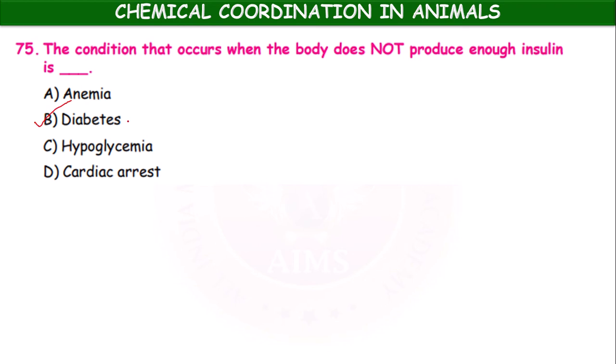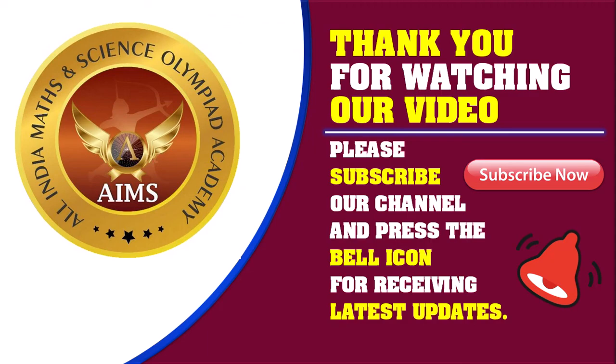Diabetes mellitus. Okay, there are two types of diabetes. Diabetes insipidus is due to insufficient secretion of vasopressin or ADH, whereas diabetes mellitus is due to insufficient secretion of insulin. Okay, children. The hormone produced by dash gland regulates oxygen consumption and the rate of metabolism, that is thyroxine.